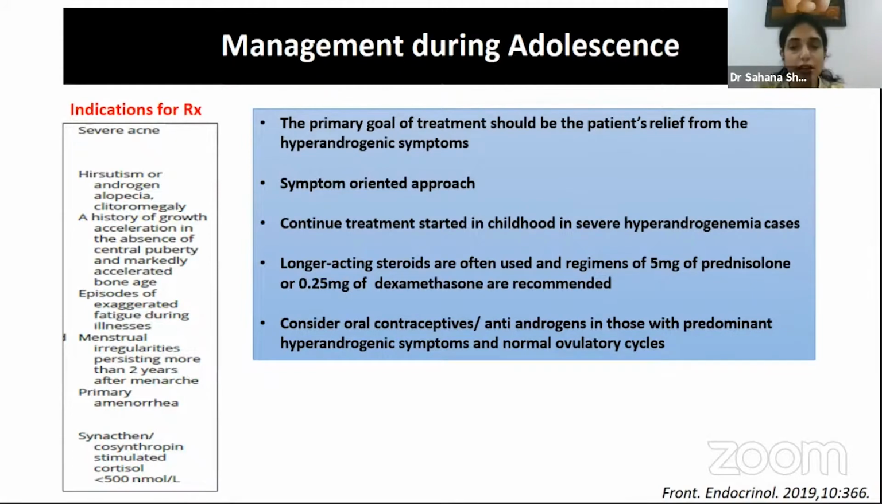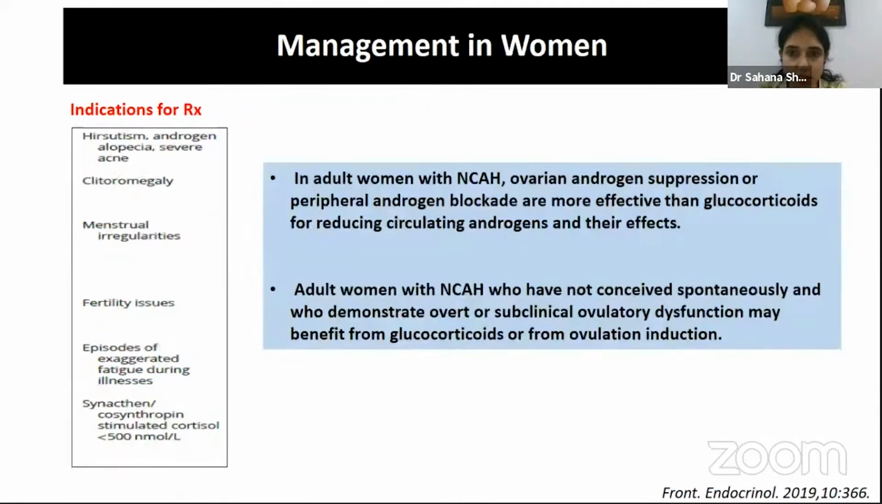So in these patients, again, studies have shown that using estrogen-progesterone combinations like oral contraceptives and anti-androgens would help in the predominant hyperandrogenic symptoms and would be similar to glucocorticoids or sometimes even better. But if one is looking at infertility as a major problem, or if they have very severe symptoms of hyperandrogenism, then definitely glucocorticoids are beneficial. In those who have completed growth, longer-acting steroids like prednisolone would be preferred. Of course, there is a small group of experts who also recommend dexamethasone, but commonly prednisolone is the recommended one during adolescence after completing growth.